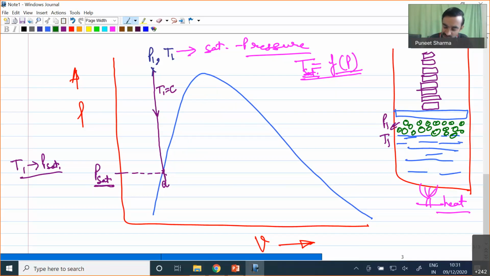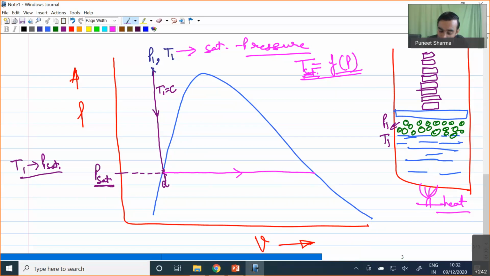While liquid converts into vapor, it takes a certain amount of energy from the liquid that remains in the liquid state, so its temperature will try to fall. Because of that, we have to add heat to maintain temperature at a constant value. So instead of moving in a downward direction, some vapor has started forming, which has maintained the pressure at P sat only, and we achieve this two-phase transition of our liquid, which will be completely converted into vapor then.